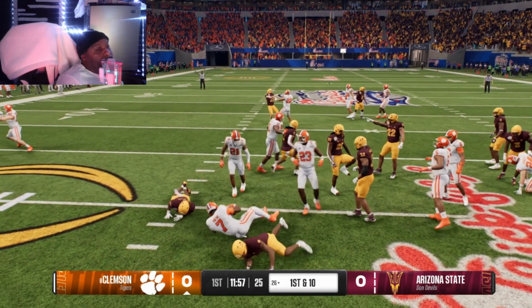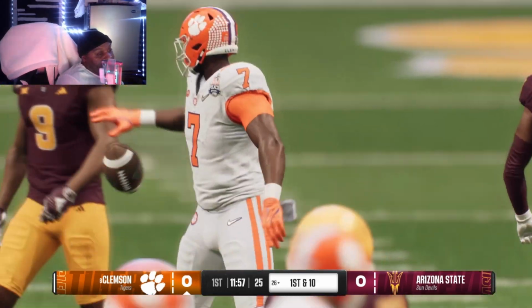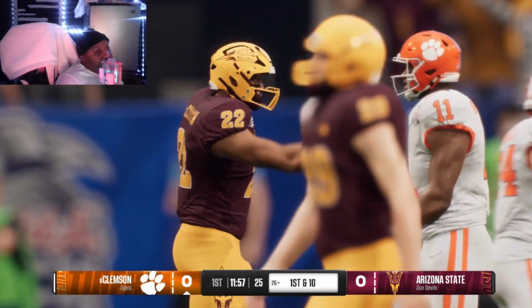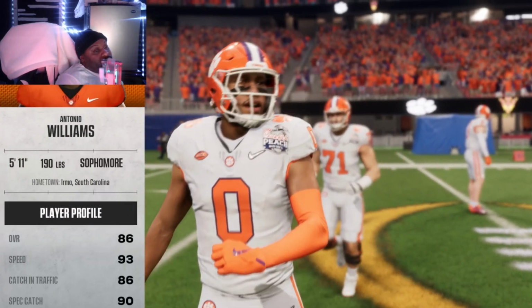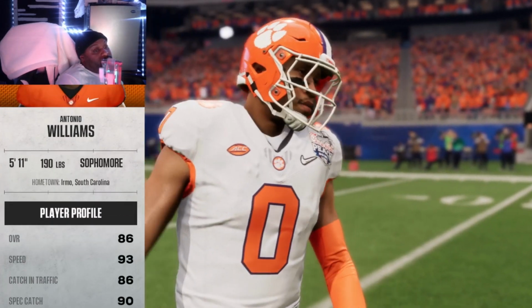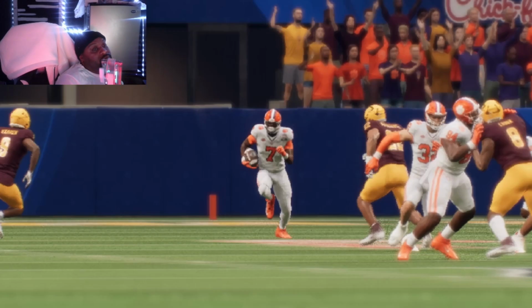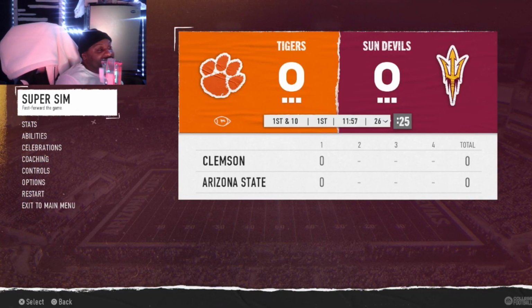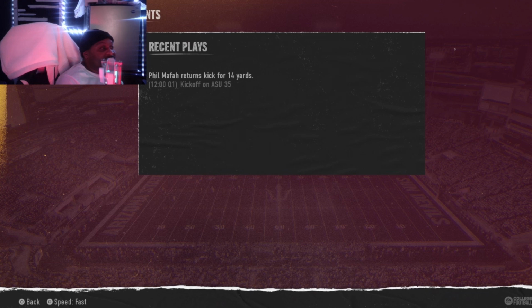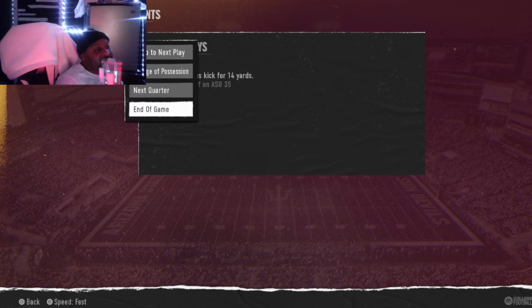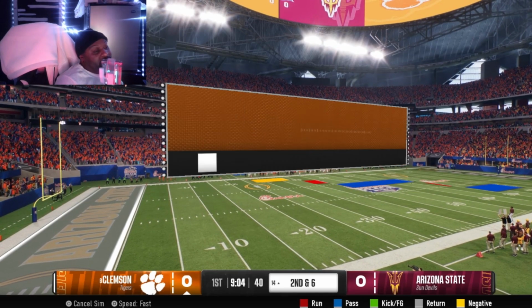And we're off to the races. I damn sure didn't give Arizona State a chance. I didn't even know they were... they were not on my radar in the Big 12 at all. But here they are up against Clemson, who just beat Texas. That was another shocker, but we're off to the races. Let's see how this goes. Arizona State, Clemson. Let's go. Let's get it. And we're off.